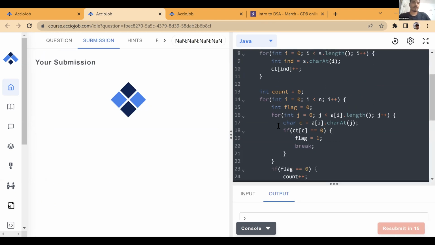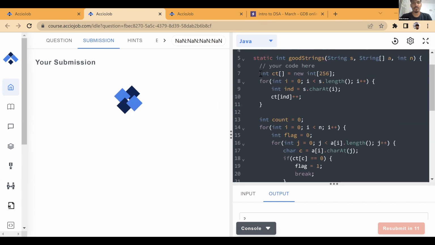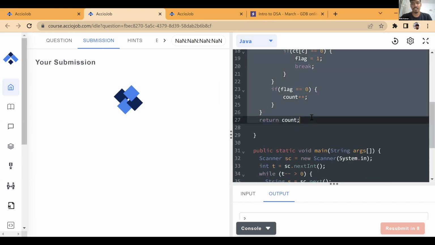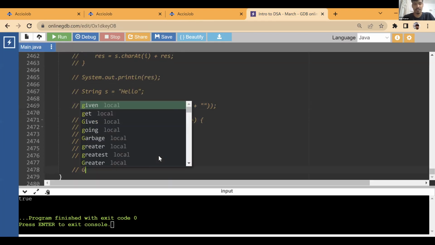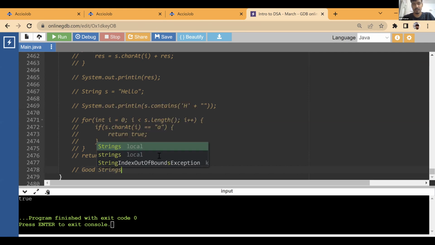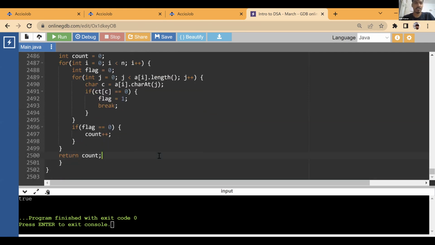Okay. Understood? Do we need this logic? Need the solution? Or will you try it? Well, I'm pasting the solution anyways. You can try it once. This is good strings. Paste it over here.